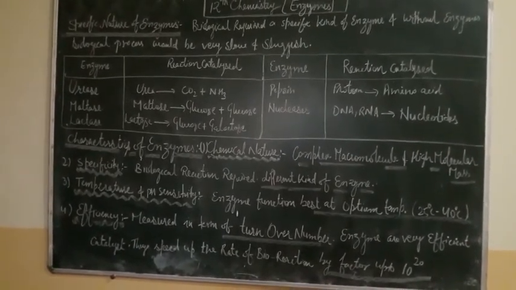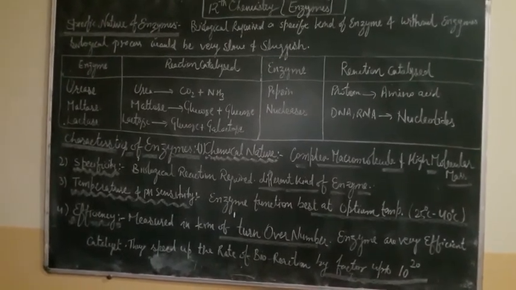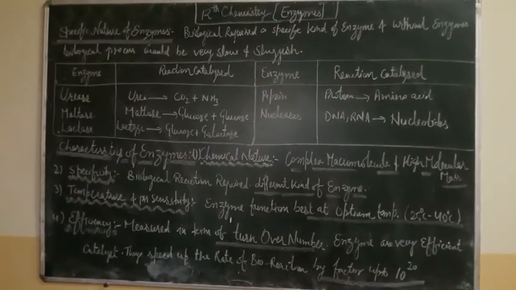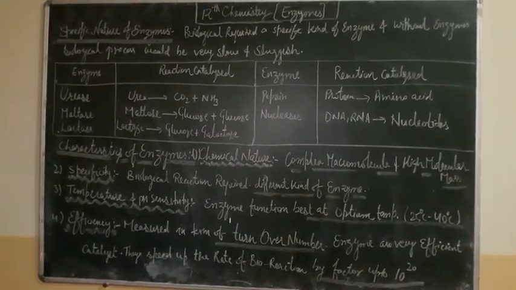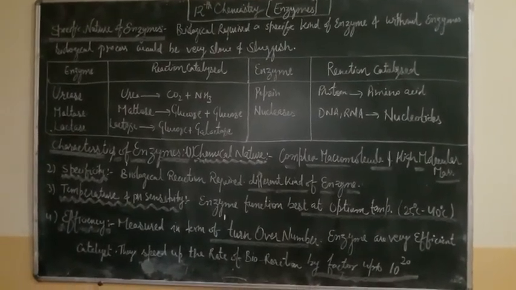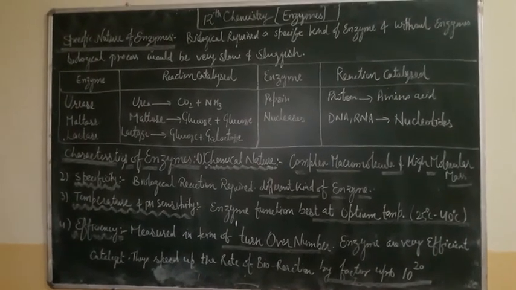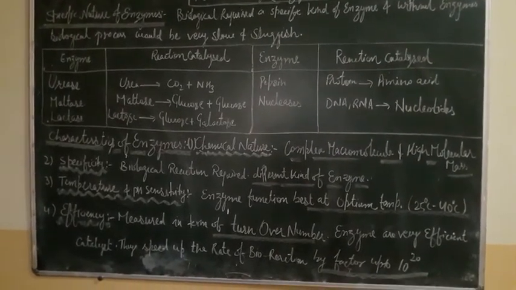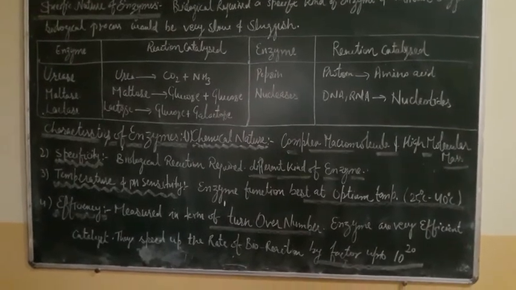Next, protein is converted into amino acids in the presence of the pepsin enzyme. Next, DNA and RNA are converted into nucleotides in the presence of nuclease. So for a particular reaction there is a particular enzyme, and the enzymes which catalyze biological reactions are termed biocatalysts. Okay. Next are the characteristics of enzyme. Under this article, the first is the chemical nature.